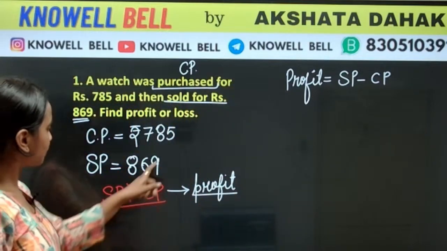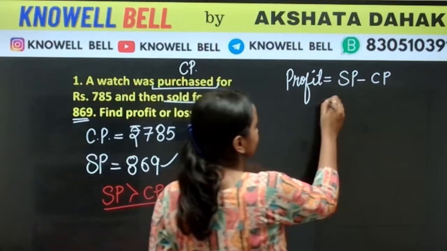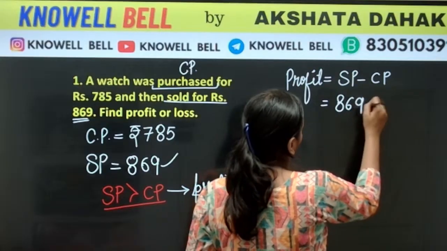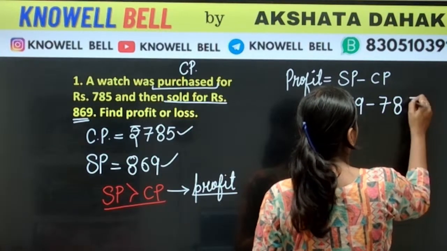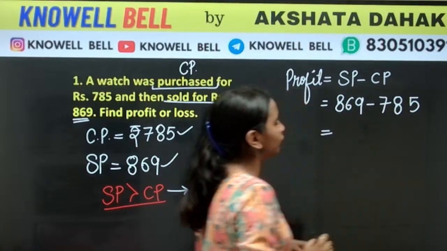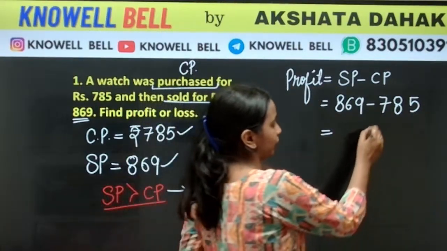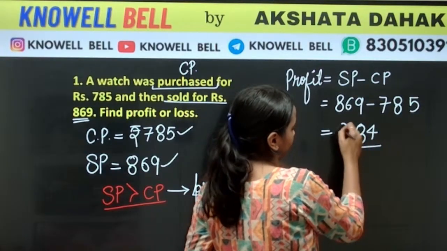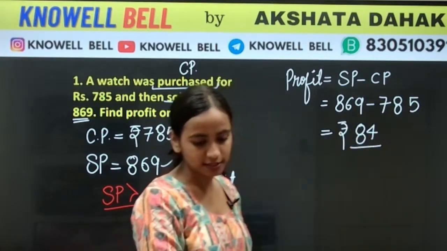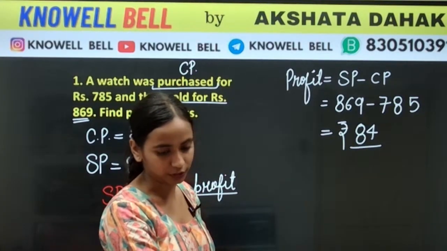What is the value of SP? 869. What is the value of CP? 785. Solve the question everyone. What will be the value? 9 minus 5, we are going to get 4. 16 minus 8, 8. Anyone got the answer? 84 rupees profit. Correct. Very good.